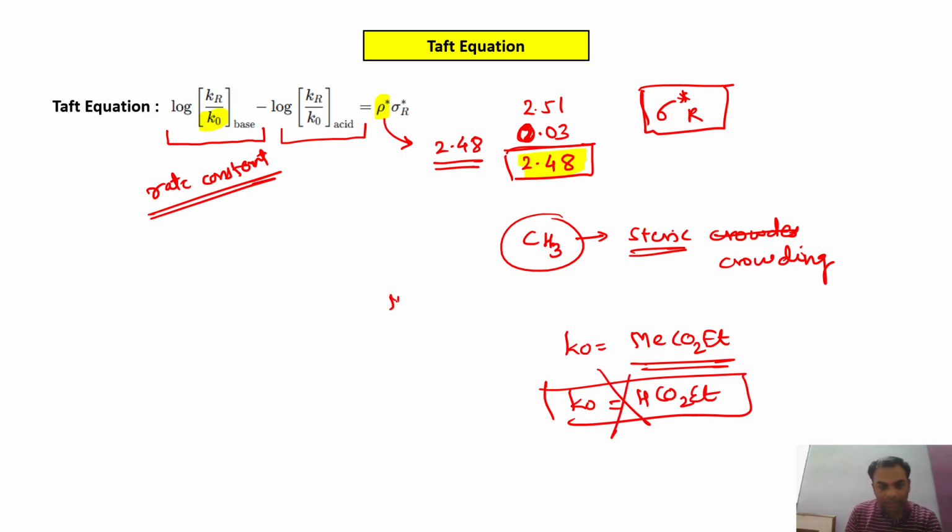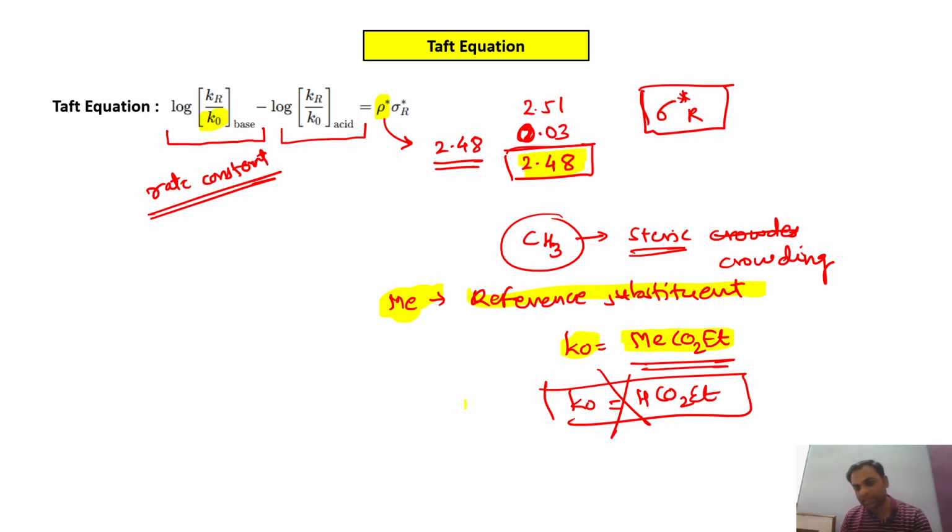In short, methyl acts as the reference substituent, and k0 is equal to the rate of ester hydrolysis of this ester, that is MeCO2Et. So this is about the Taft equation.